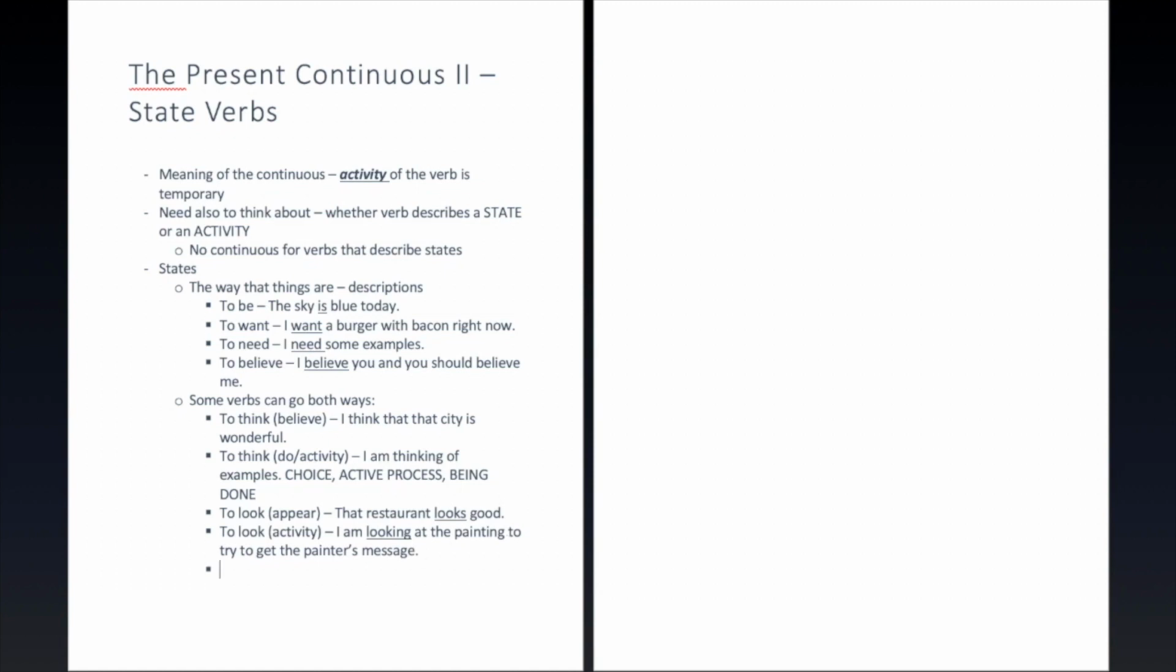So, see is an interesting example because it can also go both ways. You could say seeing. It means like dating. So I'm seeing her. That would mean that you are dating this person. That would be an activity. But let's talk about see in a different way. See is just, you can see it. It's in your field of vision.